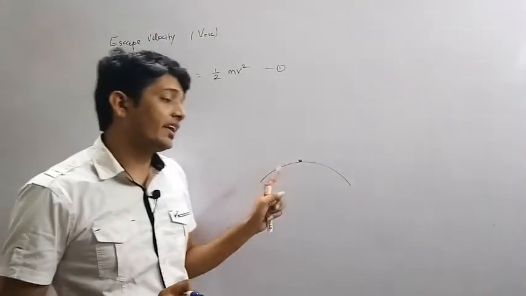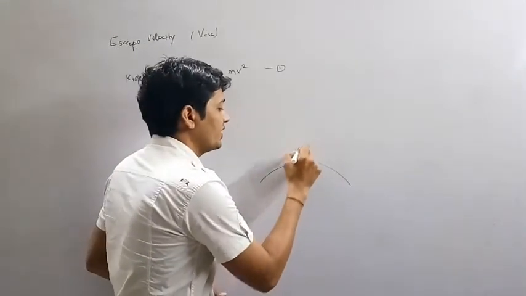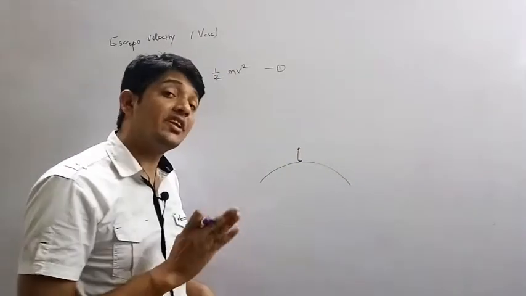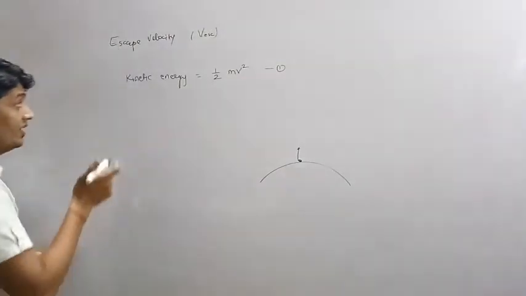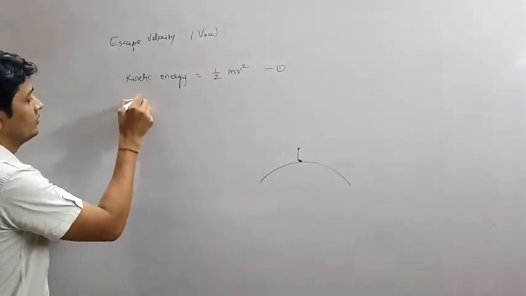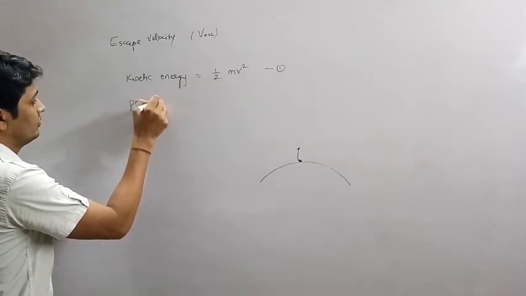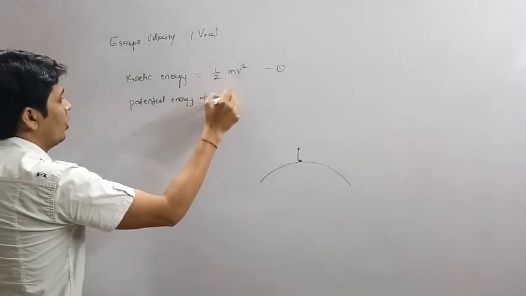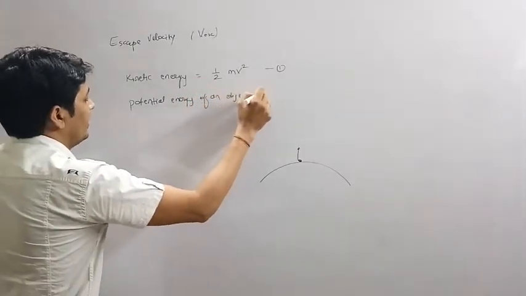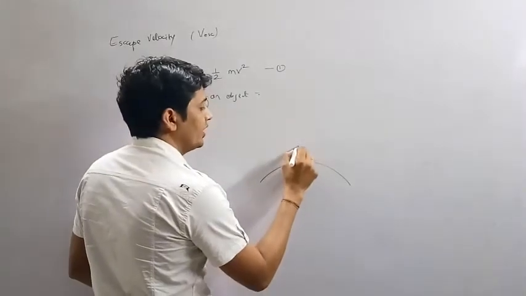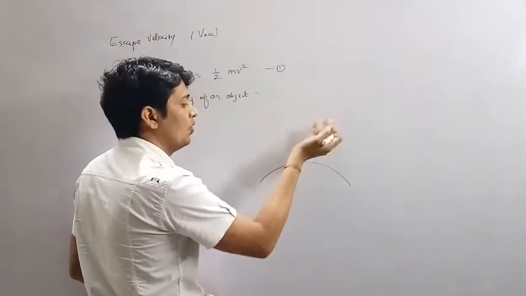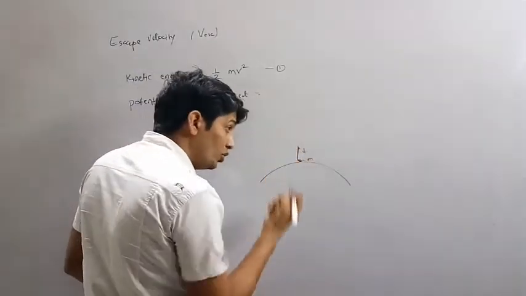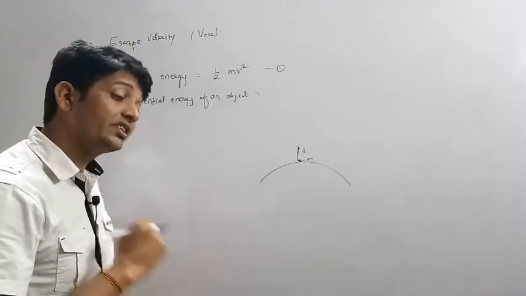If the ball has kinetic energy and we are throwing it in the upward direction, then as it moves upward above the earth's surface, its potential energy increases. So what is the potential energy of an object? When the ball moves upward, having mass m, the gravity of earth pulls it towards the earth's surface, that means towards the center of the earth.